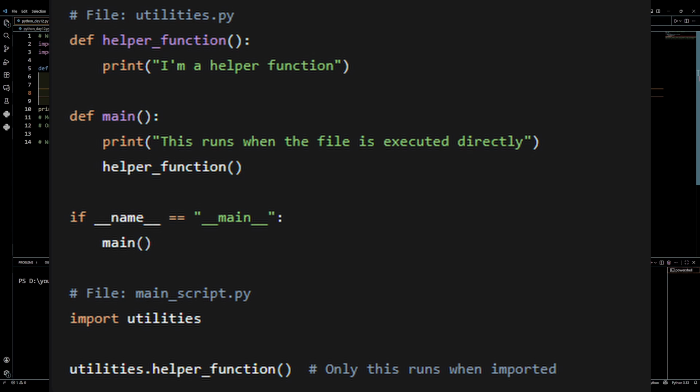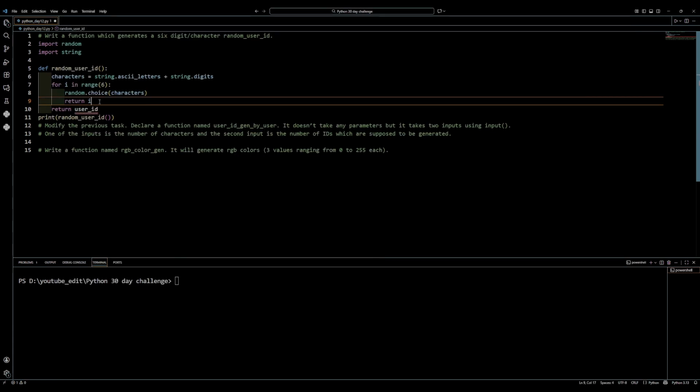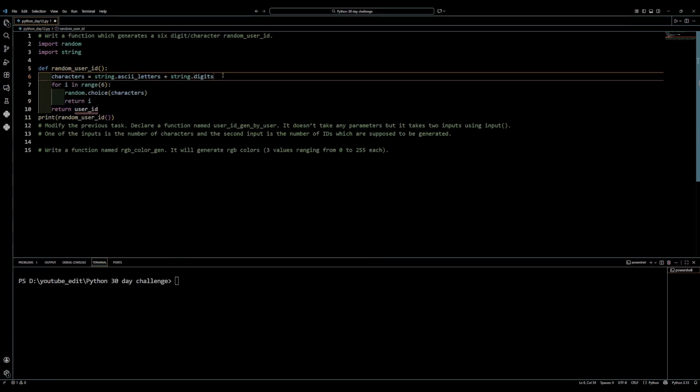The main will only run if the file is triggered to run directly, but if indirect triggering occurs, in other words, the file is imported to another file, the main will not trigger and only the function that was called, as seen below with the main script file.